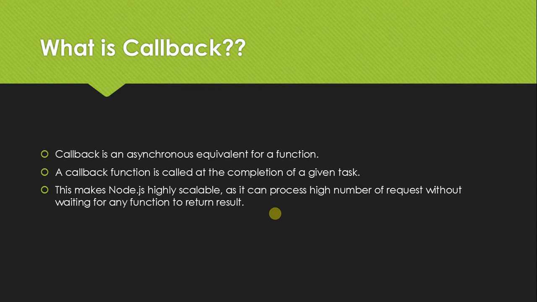For example, a function to read a file may start reading the file and return the control to the execution environment immediately so that the next instruction can be executed. Once the file input output is complete, it will call the callback function. While passing the callback function, the content of the file is passed as a parameter. So there is no blocking or wait for the file input output.